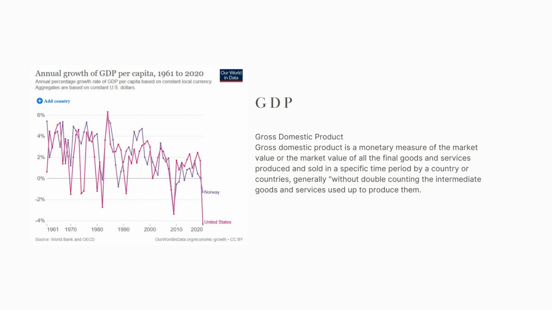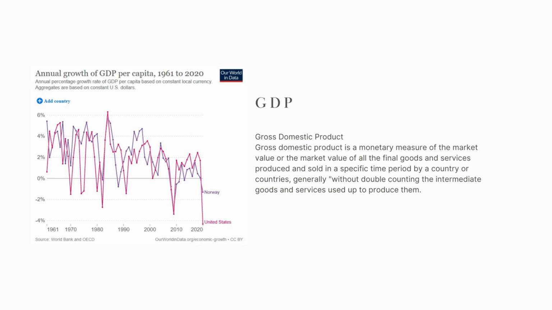So this graphic here is showing us the annual growth of GDP per capita from the years 1961 to 2020. I have a comparison here of Norway and the United States. You can see they're not even very similar. Norway has had a much more normal line here. You can see the United States, we are all over the place. We are down, we are up, we are down, we're up. Look at both there at the end of this graph, which is 2020. Everything just tanks, even Norway.